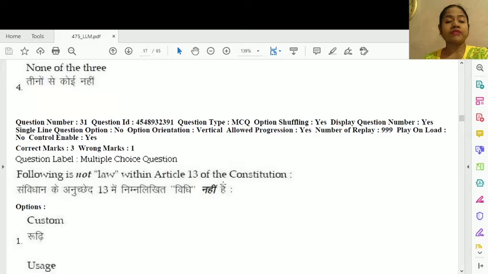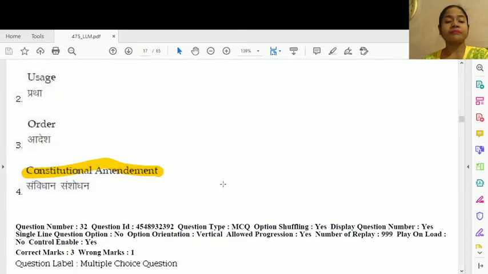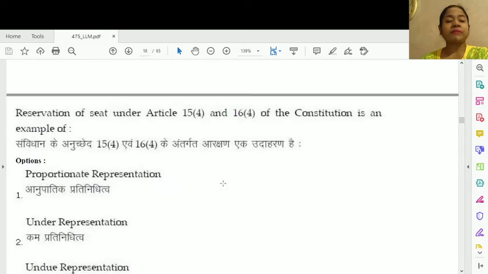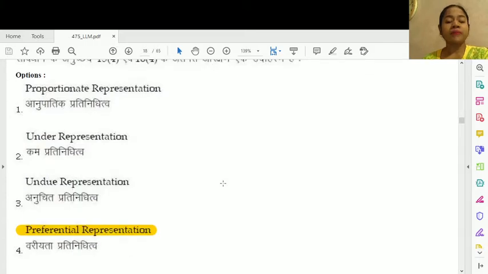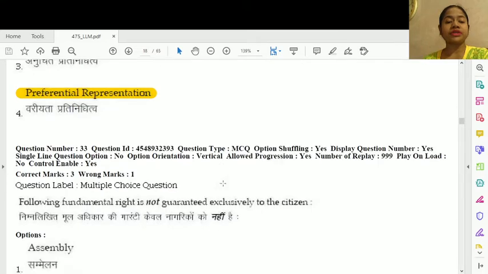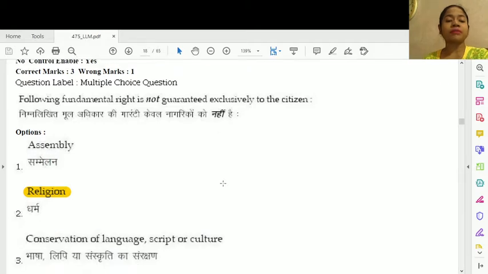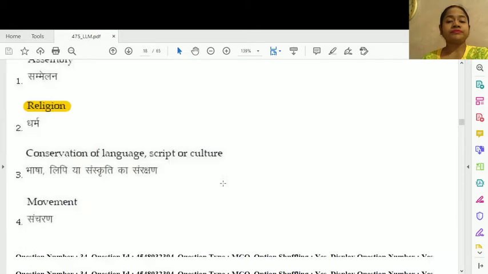Question number 31. Following is not law within Article 13 of the Constitution. This is option number 3, constitutional amendment. Question number 32. Reservation of seat under Article 15 clause 4 or 16 clause 4 of the Constitution is an example of. So the example of option number 4, preferential representation. Question number 33. Following fundamental right is not guaranteed exclusively to the citizen. This is option number 2, religion.